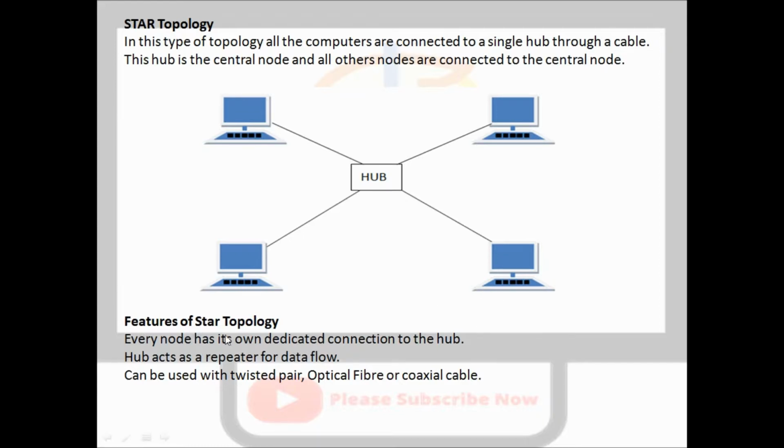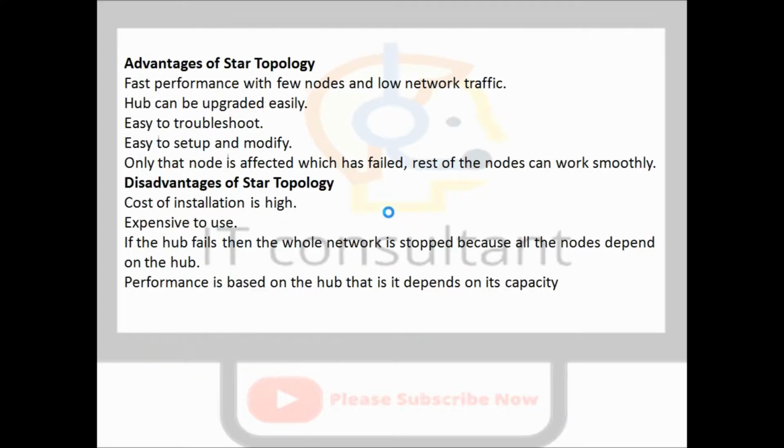Let's see next the features of star topology. A node means one network. I already gave you an example and will explain again. There is no problem in Packet Tracer, you can easily understand it there. Here are the advantages and disadvantages of star topology.